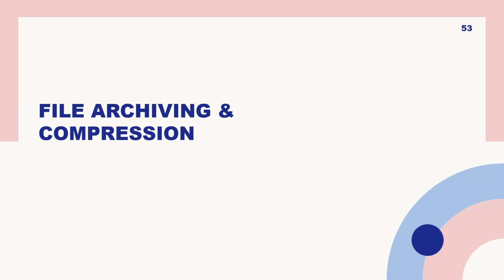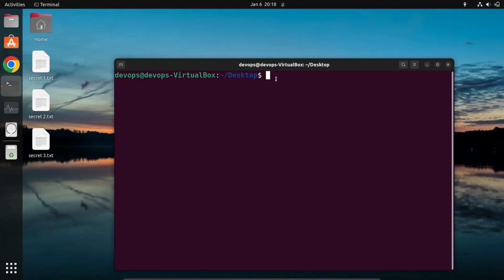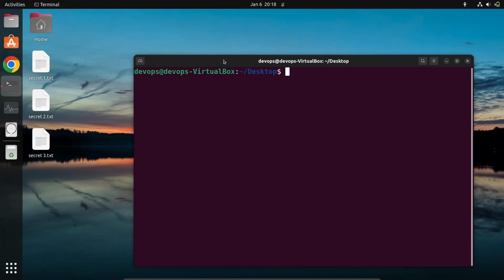Now let's move ahead to file archiving and compression on Linux. I am on my Ubuntu VM, on my desktop. Before discussing this, I will give an example. Suppose you are going to the market for groceries and you have different stuff there. How are you going to collect them all together? You are going to collect them all together in a bag, right?